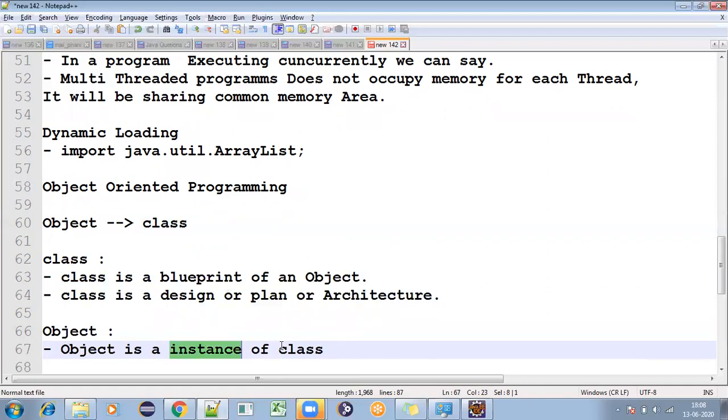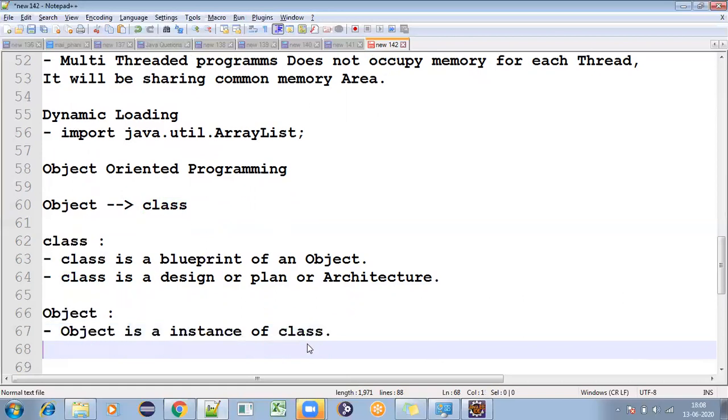Then what is an instance here? Instance means an example. Here we know that class is a plan. It is just a plan. Then we need to understand, for this plan, what is the real thing?